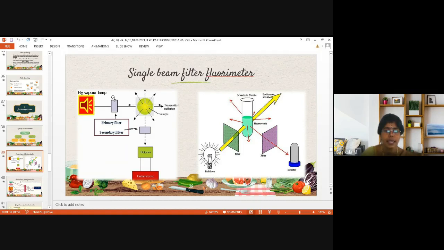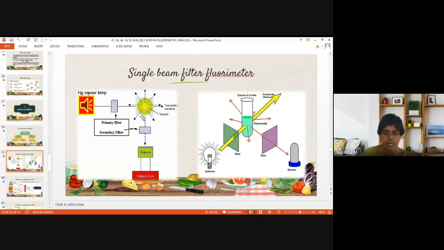That means higher energy radiations are derived from the source, and higher energy radiations are passed to the sample to move electrons from ground state to excited state. The valence electrons are present in the molecule. After going to excited state, what happens in the excited state? Some vibrational energy loss occurs, and then lower energy radiation is emitted.